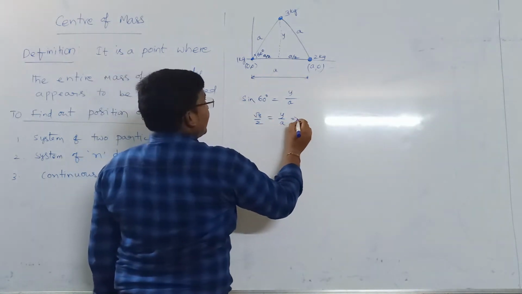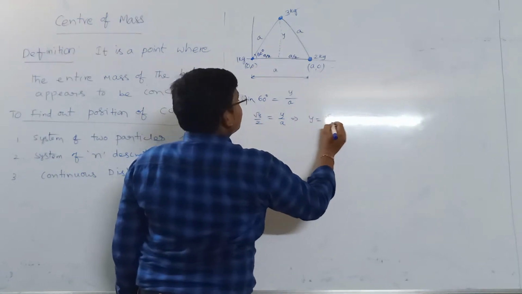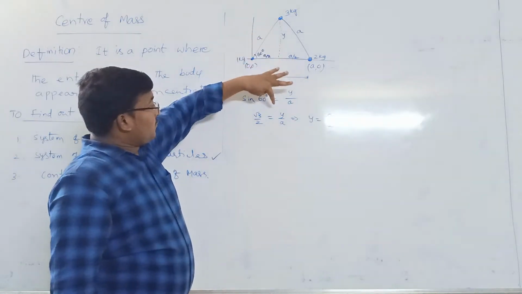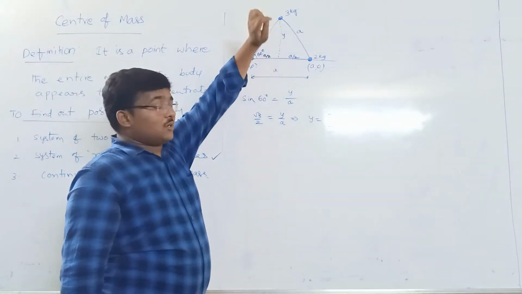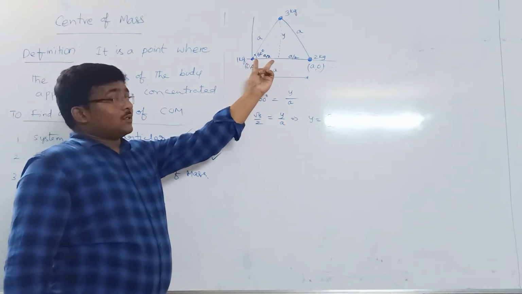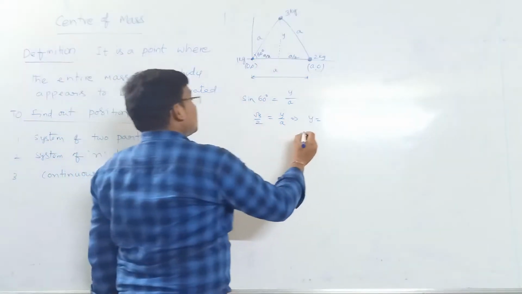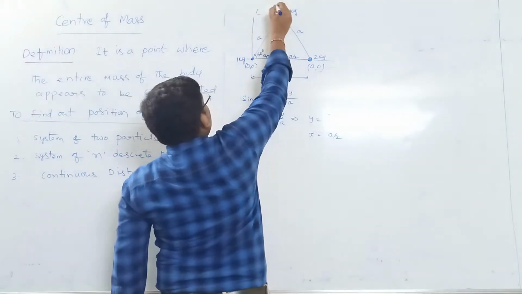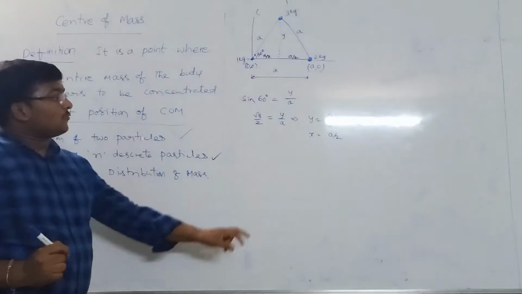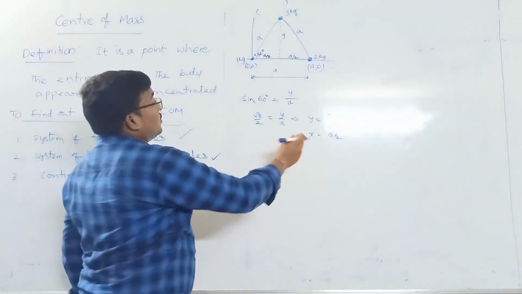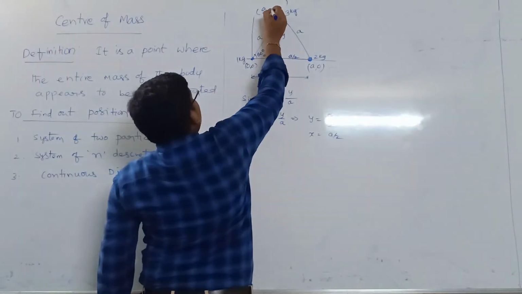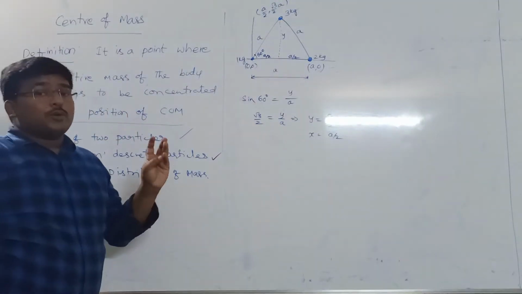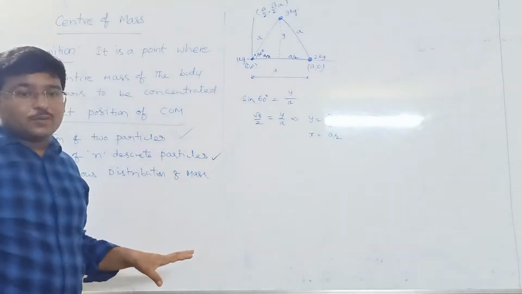From this we get y as root 3 by 2 times a. So we got the y coordinate of the third particle, and the x coordinate is a by 2. So now we got the x and y coordinates of the third particle also: a by 2 and root 3 by 2 a.